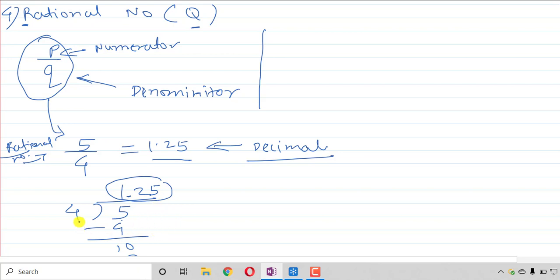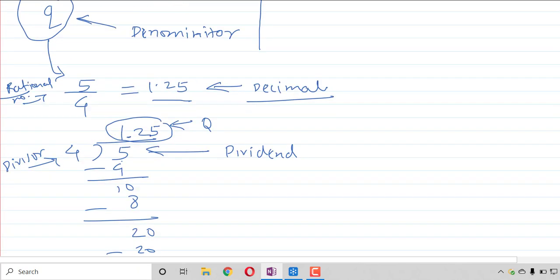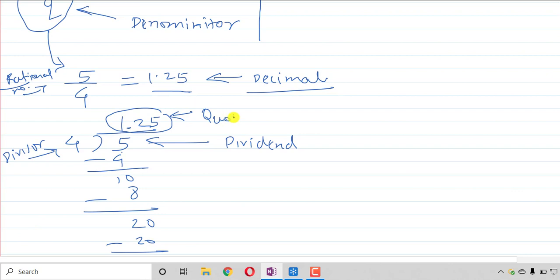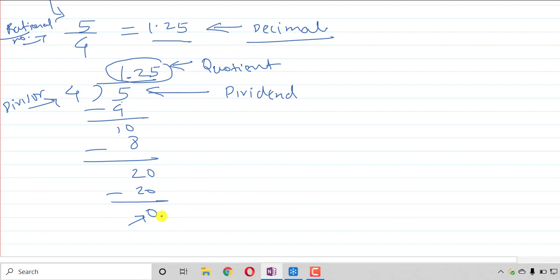In division, the number which we are dividing is called the dividend, right? The number by which we are dividing is called the divisor, right? This term will be called the quotient, and the last one is called the remainder, right?